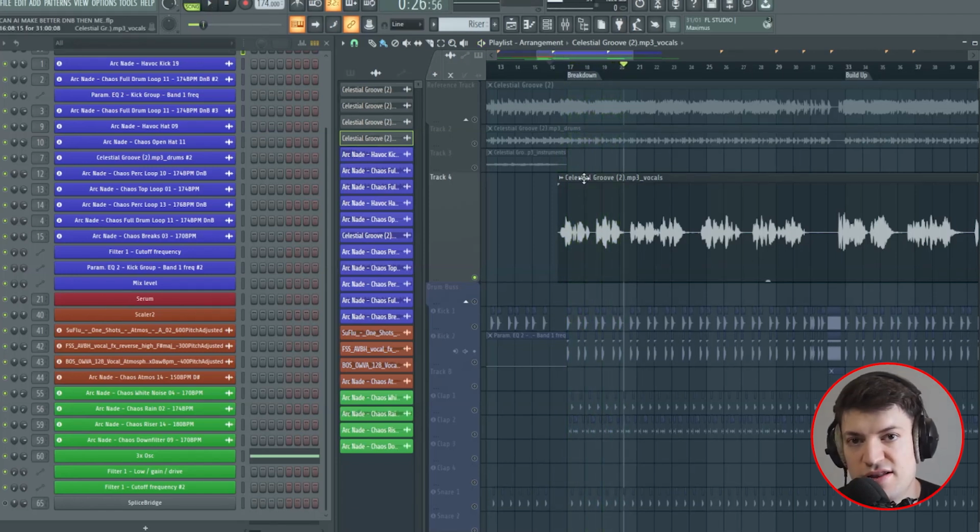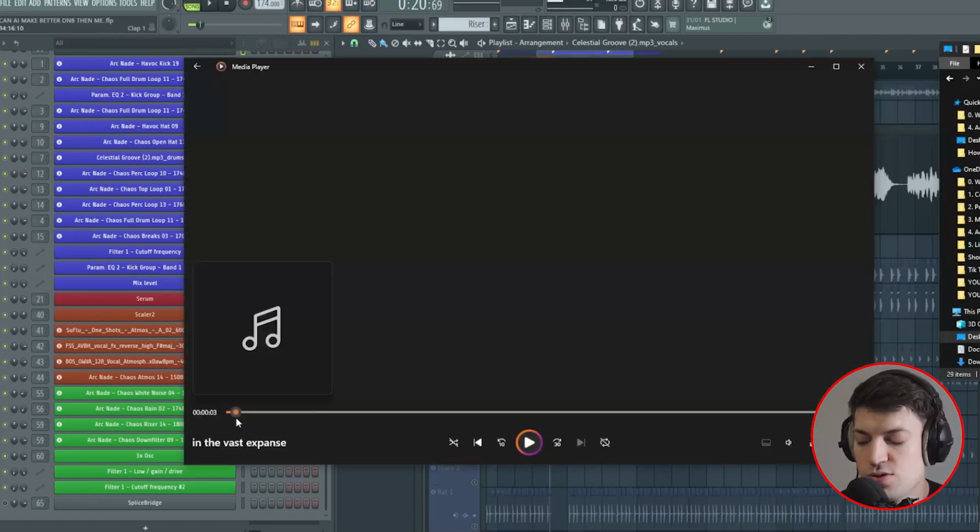That's definitely not a high enough level to be able to use and release in tracks. So what I did first is I tried to sing, and it sounded like this.